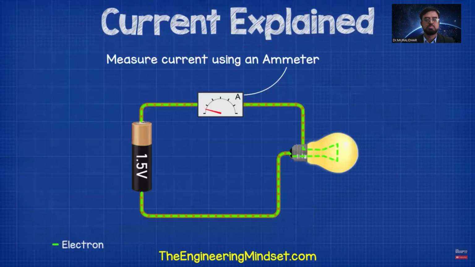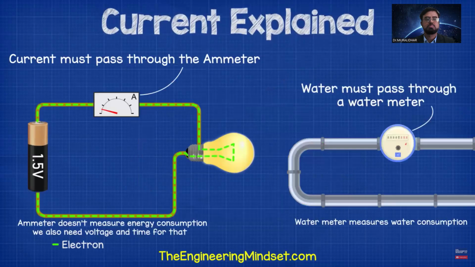So to measure the current in a circuit, we need to connect an ammeter in series so that the current flows through it. Think of it like a water meter. The water needs to flow through the water meter for us to know how much water is flowing in the pipe. Likewise, we need electrons to flow through our ammeter so that we know how much electricity is flowing in our circuit.